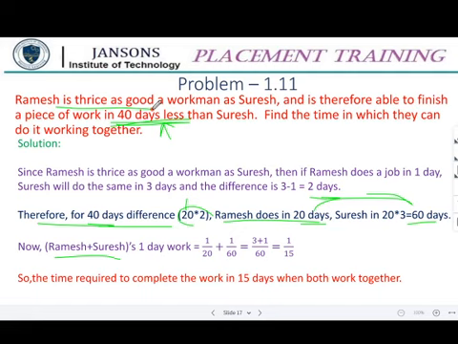Okay. Is it clear, or do you need me to explain it again? I think Ratipriya is confused a bit. She started correctly: 1 by x minus 1 by 3x is equal to 1 by 40. That is 1 by 2x is 1 by 40. So x is equal to 20. That is going to be Ramesh's alone time. She missed somewhere.